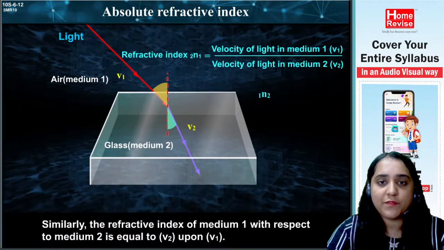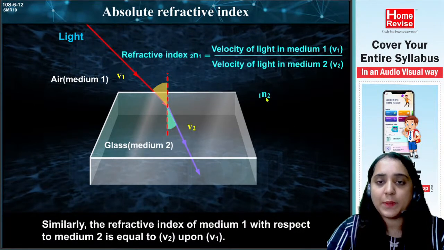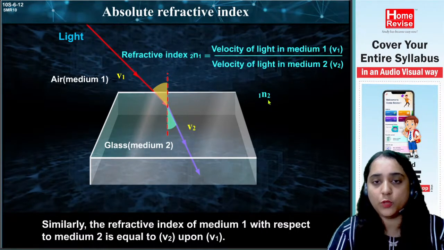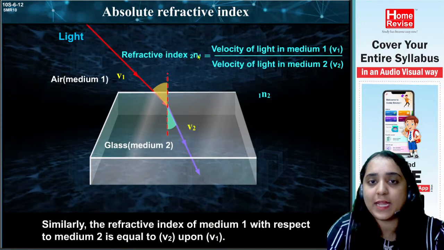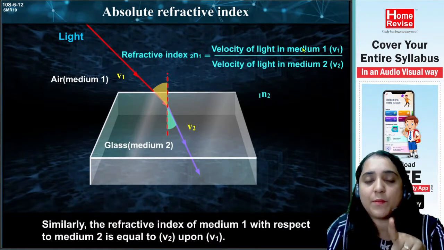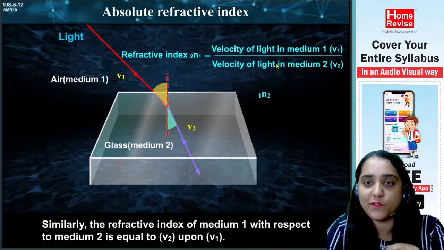Now if I talk about the refractive index of medium 1 with respect to medium 2, this has changed. Earlier it was the refractive index of the second medium to the first medium, so I wrote the velocity of medium 1 first and then medium 2.